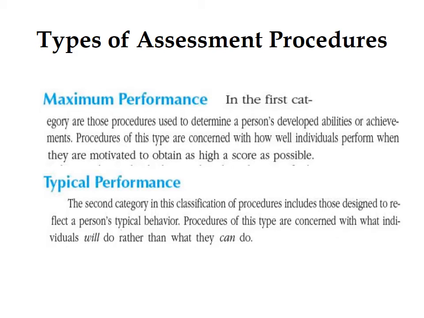This procedure is concerned with what the individual can do, whereas typical performance, the second category in this classification of procedures, includes those designed to reflect the person's typical behavior. Procedures of this type are concerned with what individuals will do rather than what they can do.